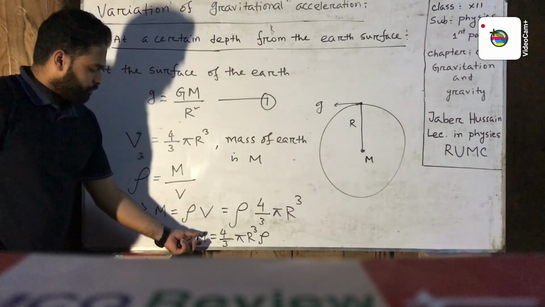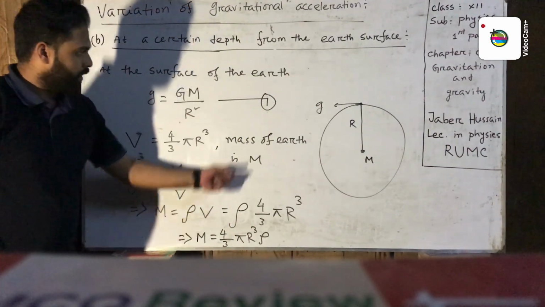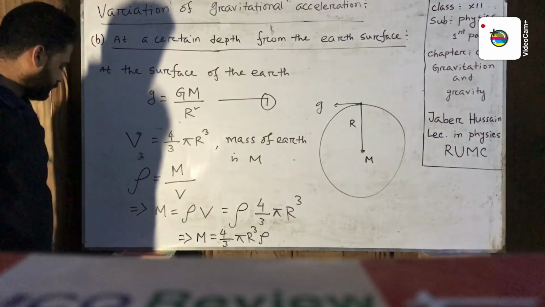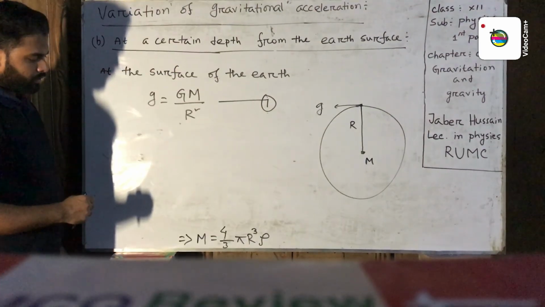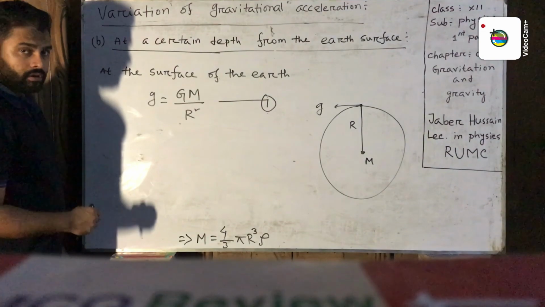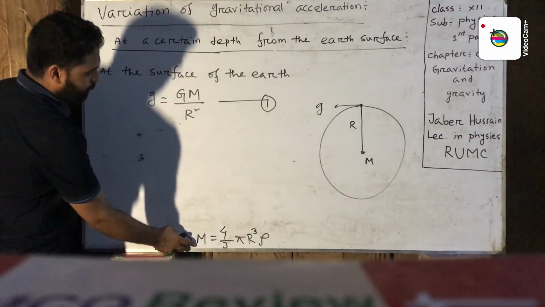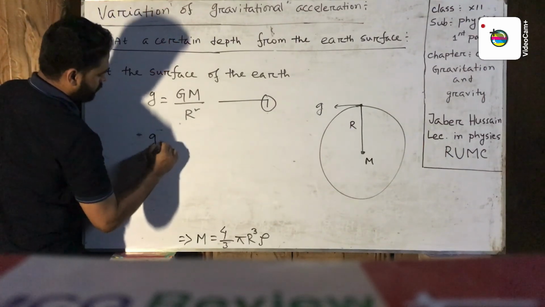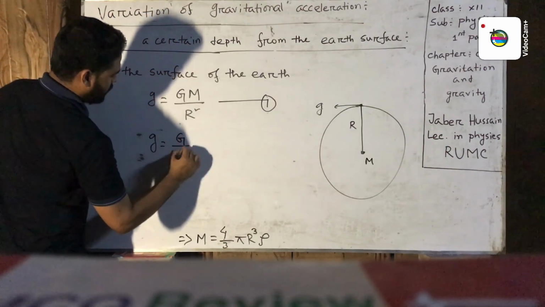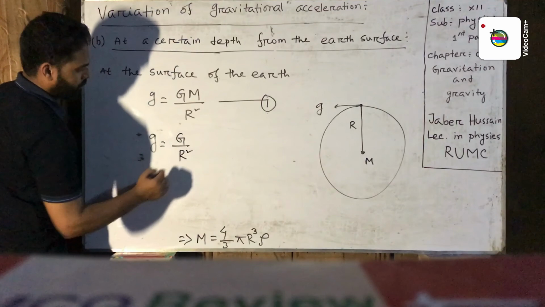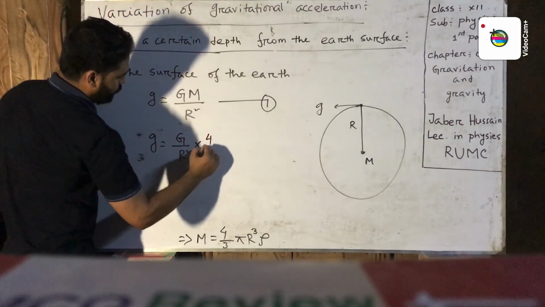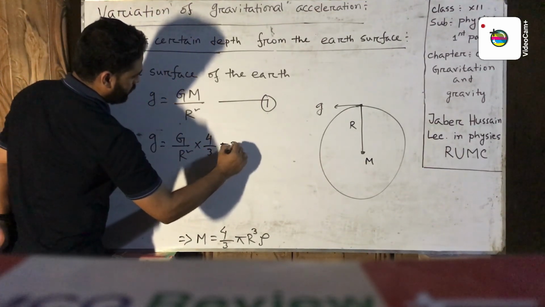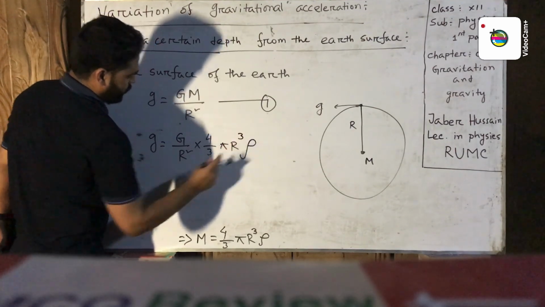Now putting the value of M in equation 1, then g equal G by r square into 4 by 3 pi r cube rho.